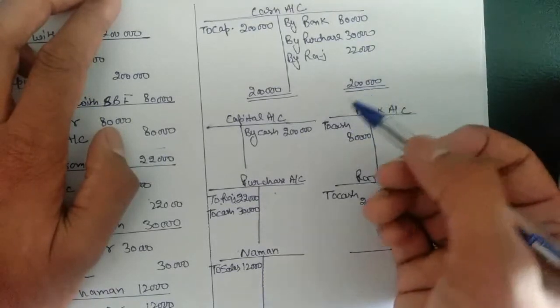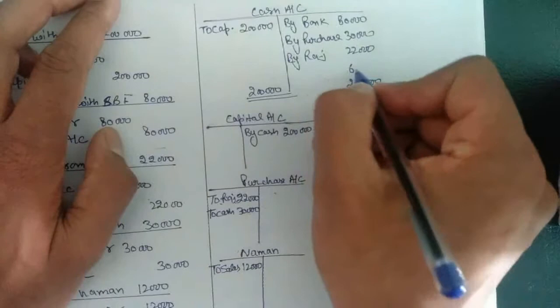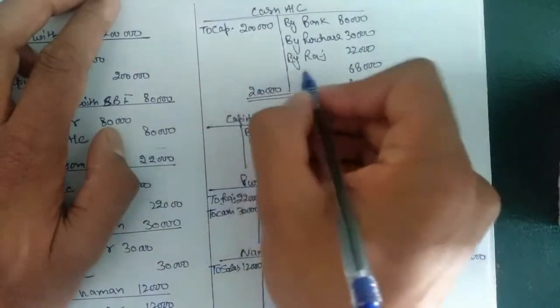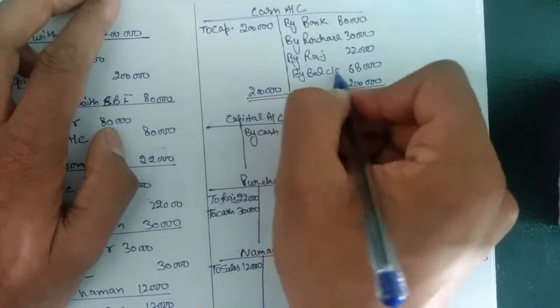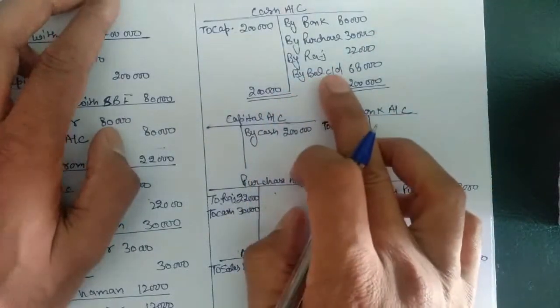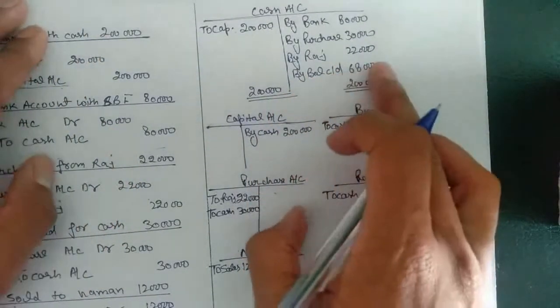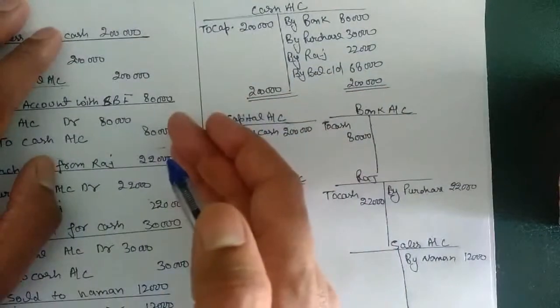So the remaining balance is 68,000 and the entry will be by balance c/d. c/d means carry forward. So this balance will go as the opening balance for next month, because this is the inflow in the cash.